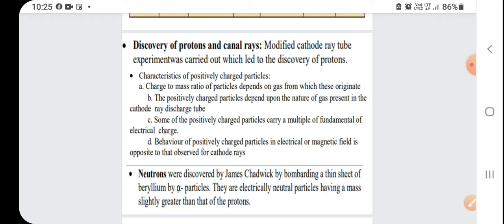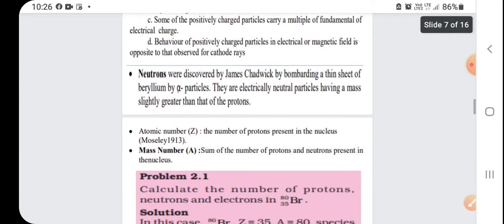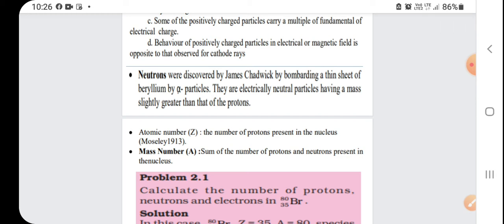Some of the positively charged particles carry a multiple of the fundamental electric charge. And next one is that the behavior of positively charged particles in an electrical or magnetic field is opposite to that observed for cathode rays. Now the next particle is the neutron. Neutrons were discovered by James Chadwick by bombarding a sheet of beryllium with alpha particles. They are electrically neutral particles having a mass slightly greater than that of proton, as I have told you.